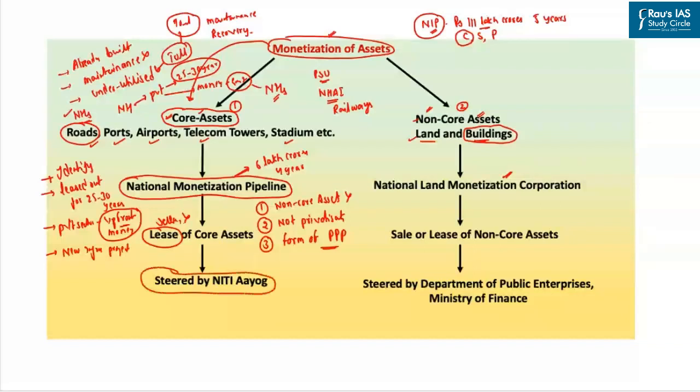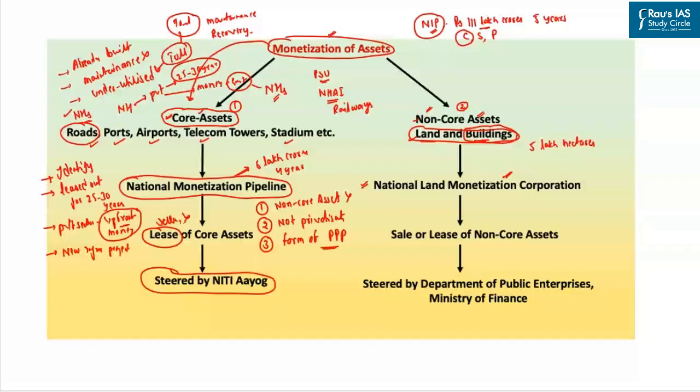Secondly, when you look at the monetization of non-core assets, that is land and buildings, to undertake it we have set up a new agency known as the National Land Monetization Corporation. Right now it has been estimated that different government ministries and departments may have more than 5 lakh hectares of surplus land, which may not be utilized.